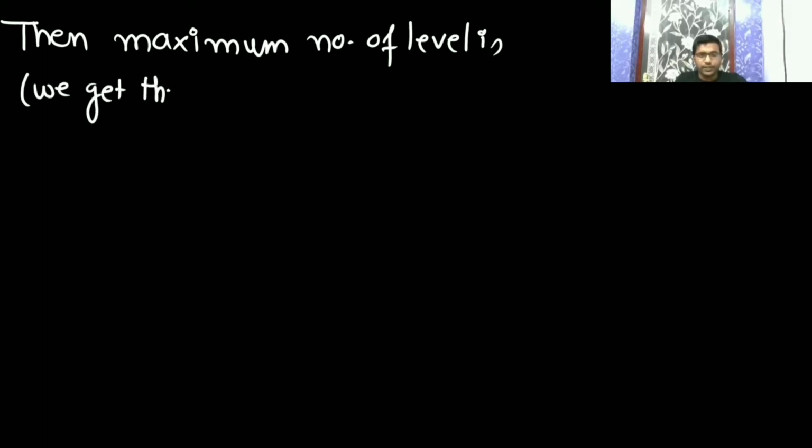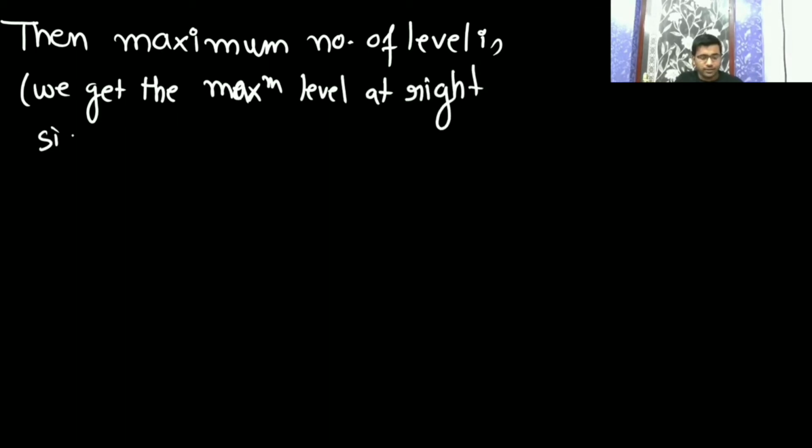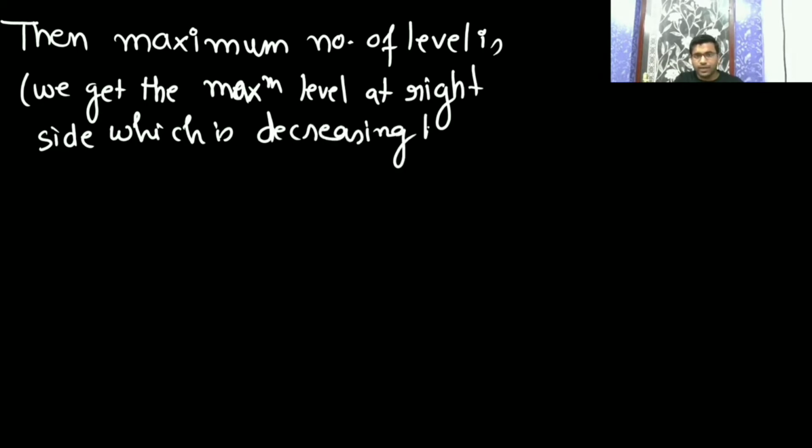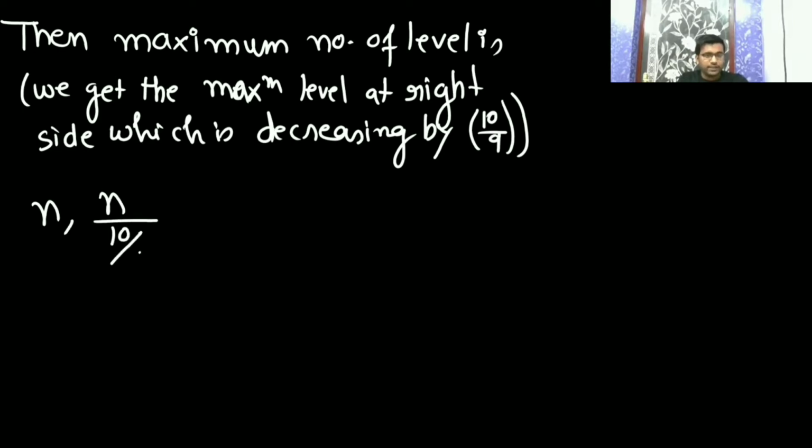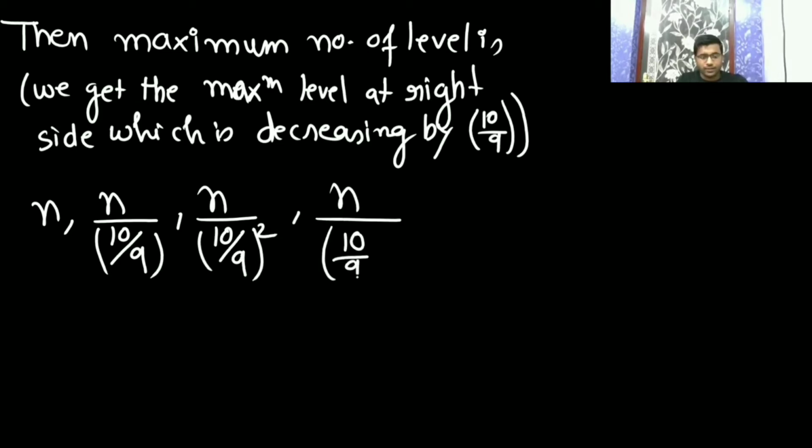We get the maximum level on the right side, which is decreasing by 9 by 10. So first you have n, then 9n by 10, then (9/10) squared n, then (9/10) cubed n, like this it keeps on going until you get 1.